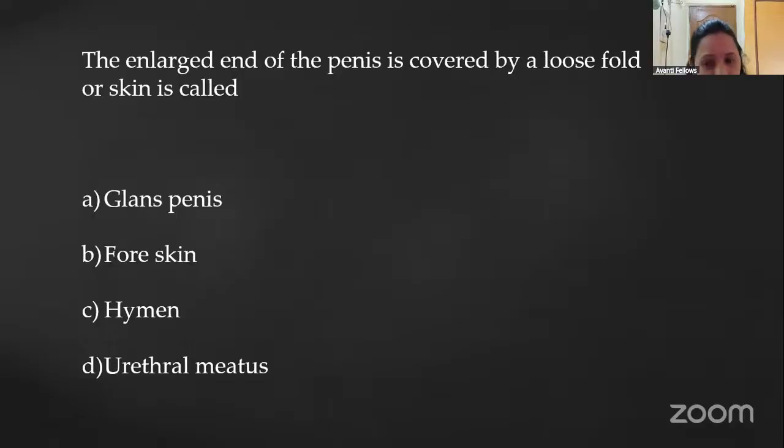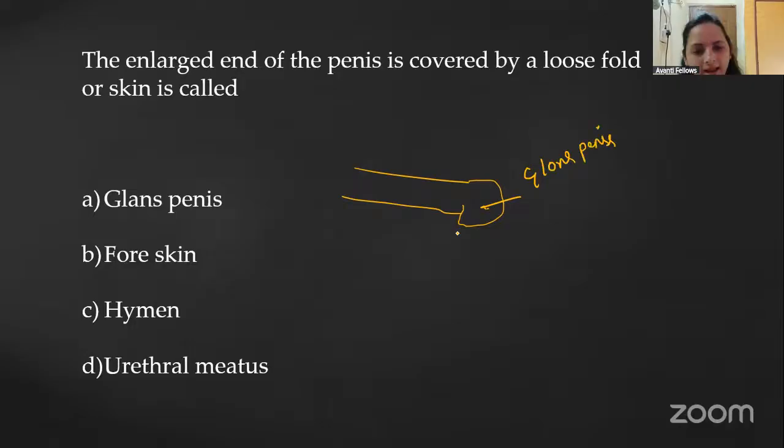Yes. So just imagine, guys, we studied in the last class, just go back to the last class. We have studied the structure of the penis, the front portion. It will look like this, right? The front portion of this is called the glans penis, which consists of a loose fold that we call the foreskin. So the correct answer is foreskin, guys.